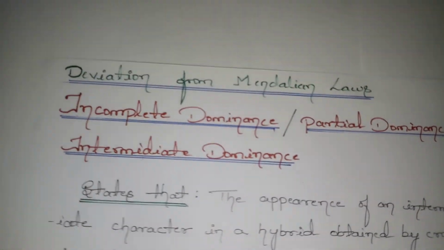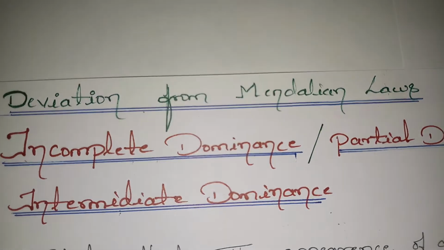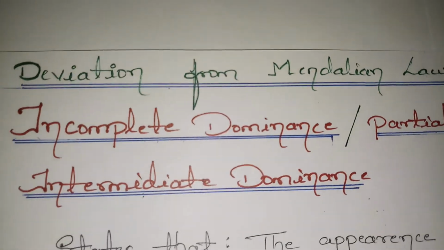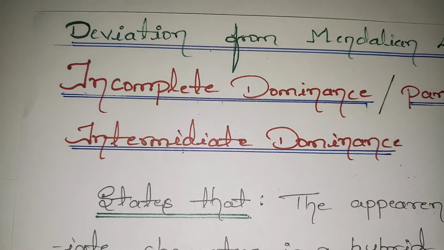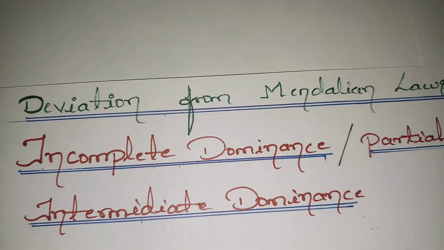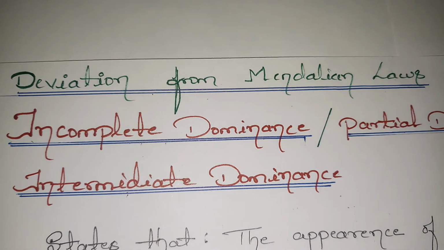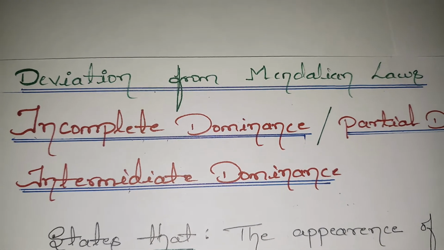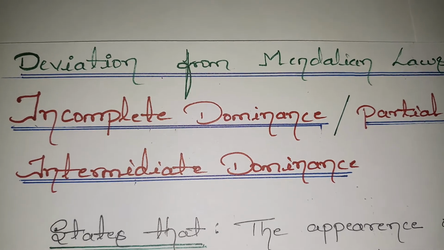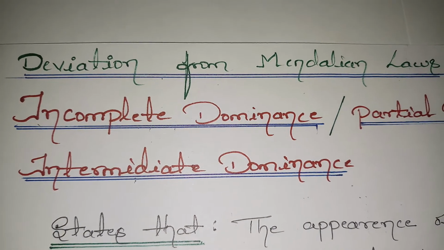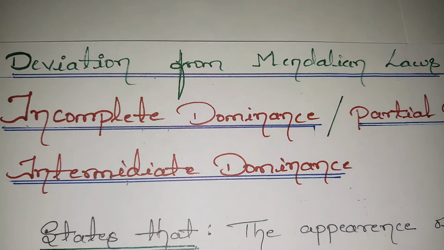Those were all the laws, dihybrid cross and monohybrid cross, that were proved by Mendel, and he gave the statement and proof for the experiments on how the genes are carried from the parental generation to the offspring generation, right? Those are all the normal cases, how the genes and characters will be carried from one generation to another. But still, we have other differences too. Whatever character the parental generation has, the same will not always be there in the offspring generation. Many deviations or changeovers take place, right?